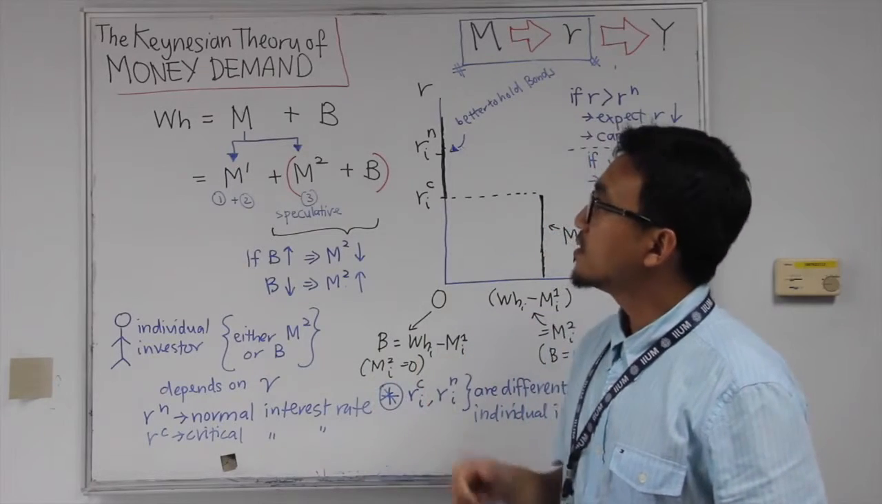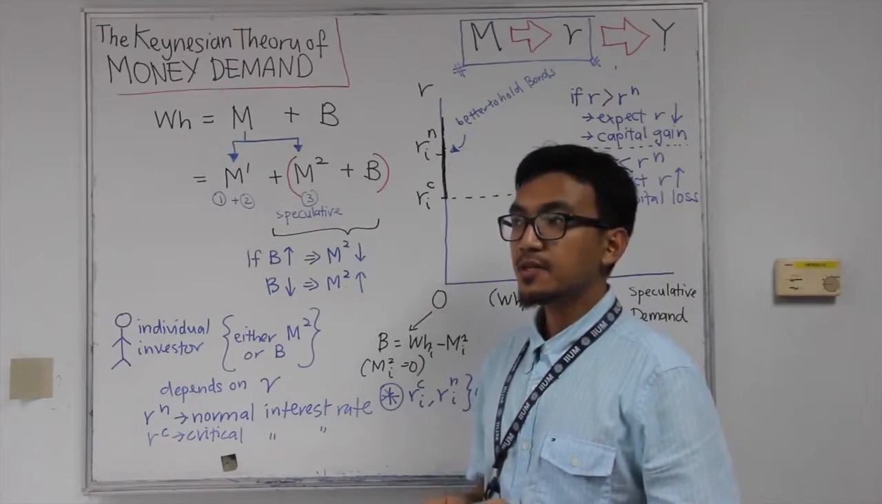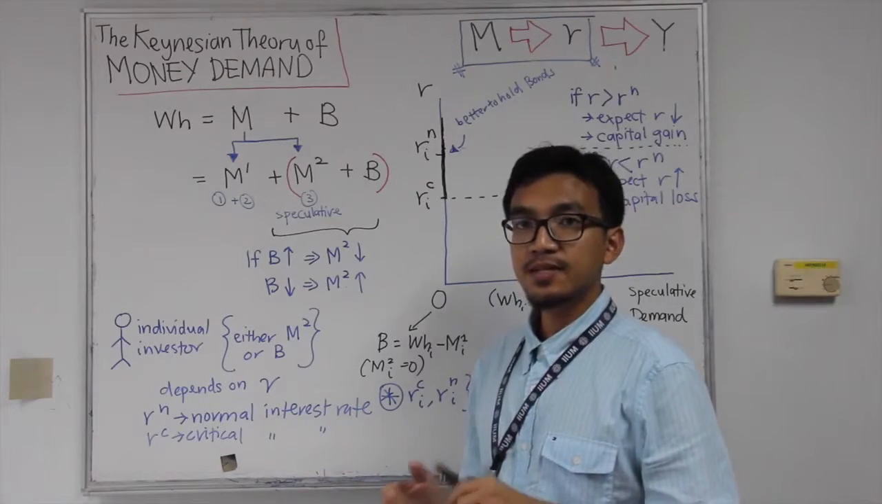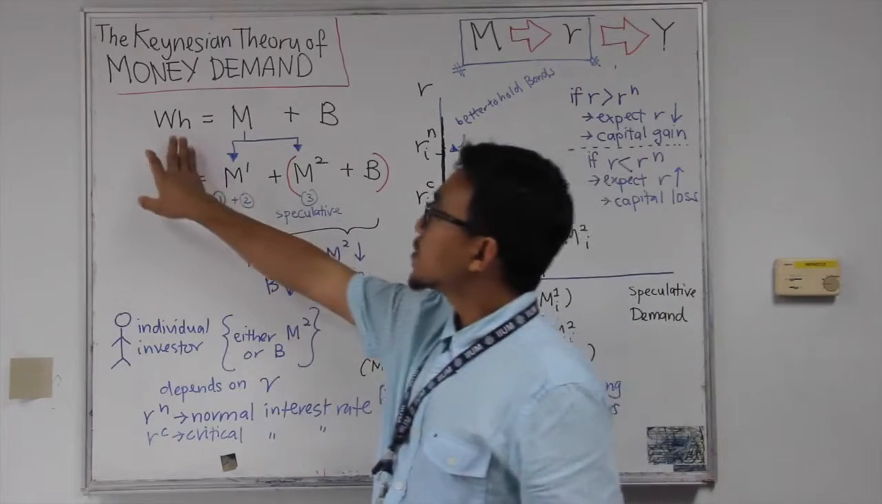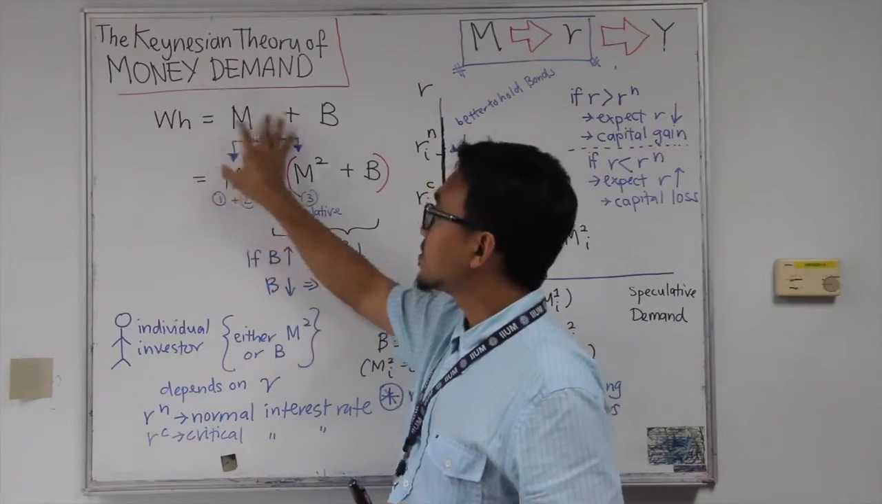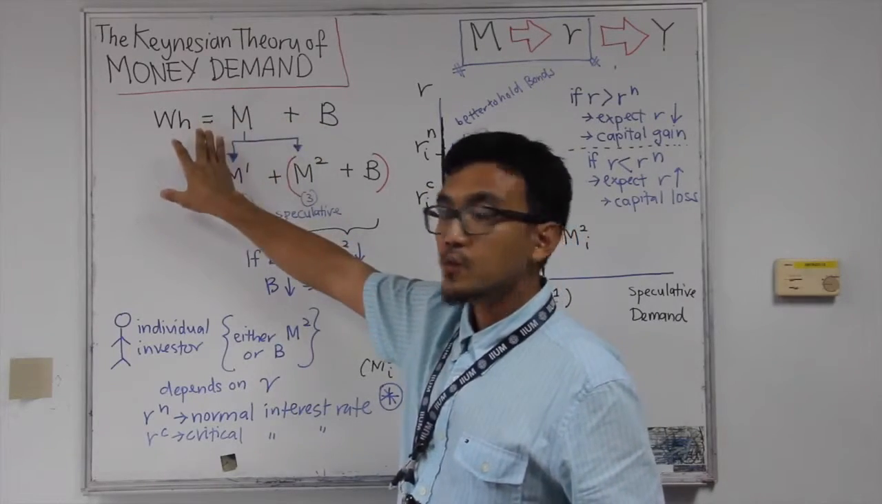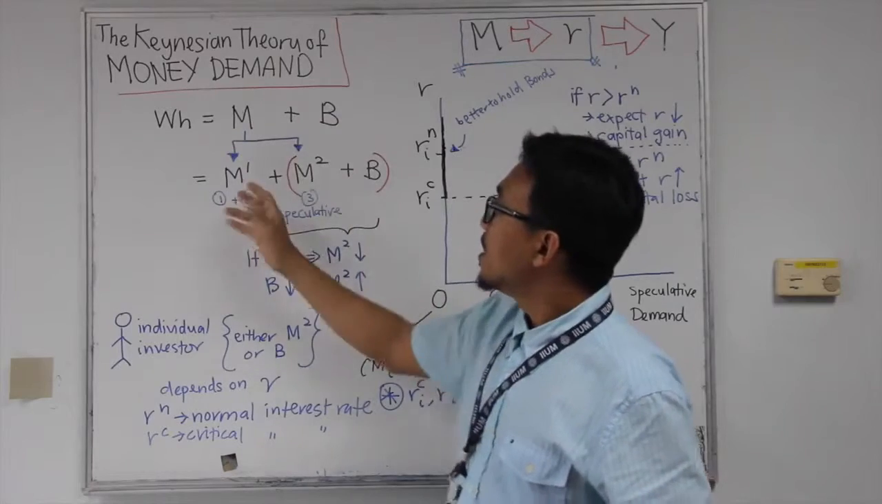Let's have a look at the third reason for money demand, which would then explain the negative relationship between interest rate and the demand for money. So the financial wealth of a household would be the portfolio of the financial wealth. It can either be in terms of money or bonds.